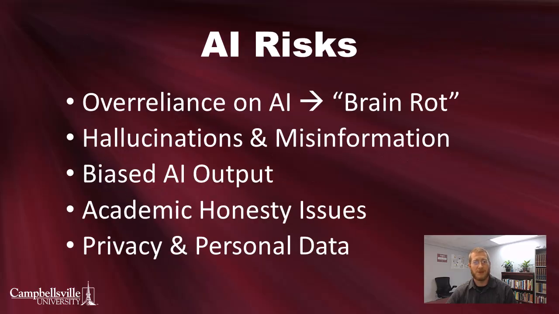With these values in mind, we take the risks associated with using AI seriously. Some of the biggest AI risks are over-reliance on AI, hallucinations and misinformation, embedded biases in AI output, and academic honesty. I should also mention that using any AI tool should also be considered a privacy risk. Just as tech companies track your internet usage, it is possible that everything you type into an AI tool might be somehow saved and connected to your online identity.